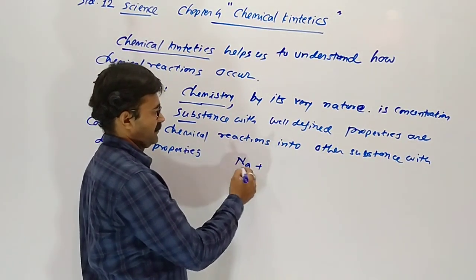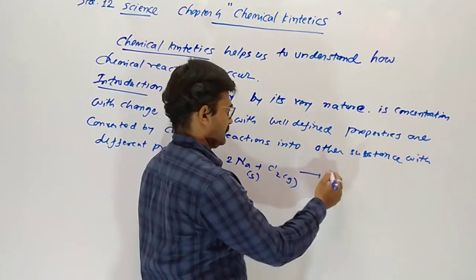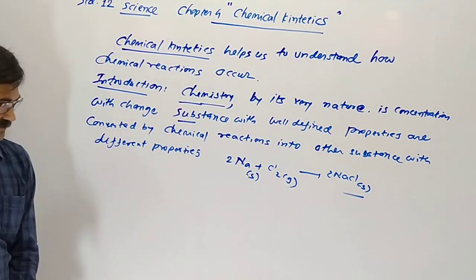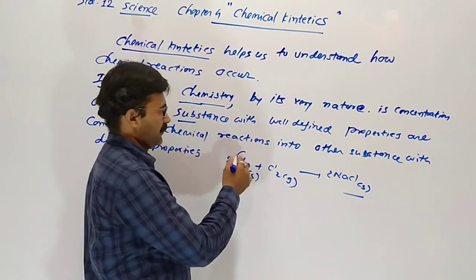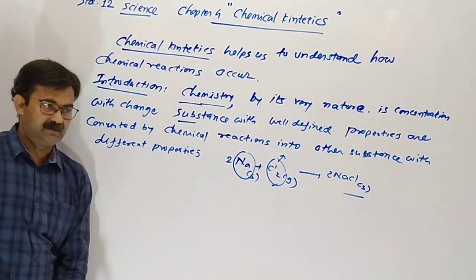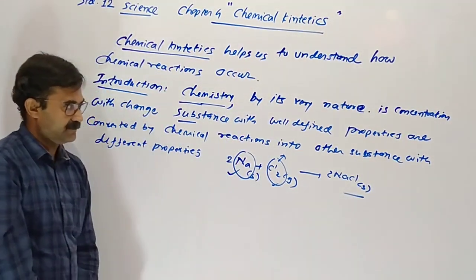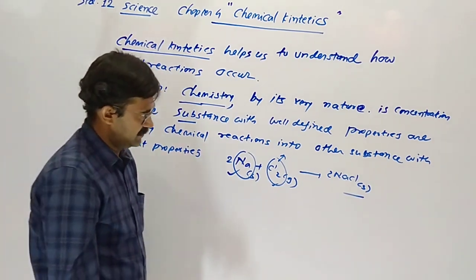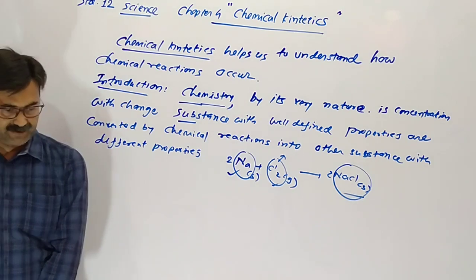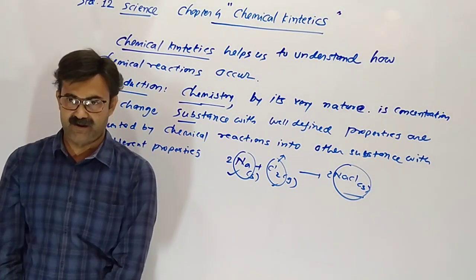You can see when we take sodium metal and chlorine gas, this reaction gives NaCl salt. Here our reactant chlorine is a gas and non-metallic by nature. Sodium is a metal, yes, but the product NaCl is by nature not metallic, non-metallic. It is salty by nature.